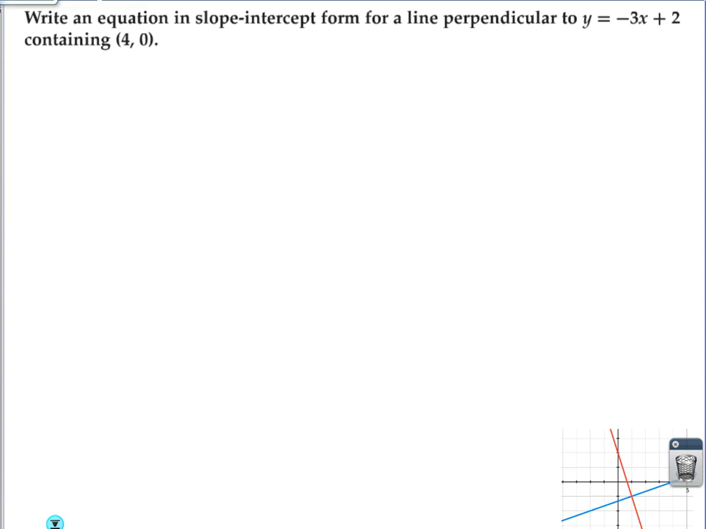Write an equation in slope-intercept form for a line that is perpendicular to y equals -3x plus 2. There's your symbol, an upside down T. Why is that the symbol? Well, they're perpendicular to each other. Let's simplify that. If we want it to be perpendicular to y equals -3x plus 2, Megan, what's the slope of y equals -3x plus 2? Good. In order for it to be perpendicular, what do we need our slope to be?